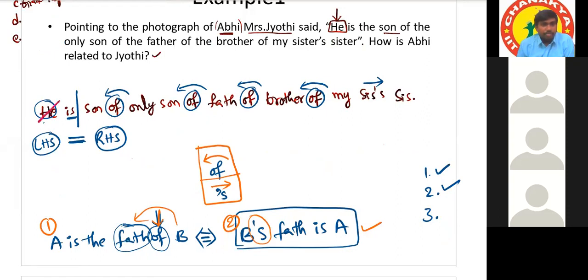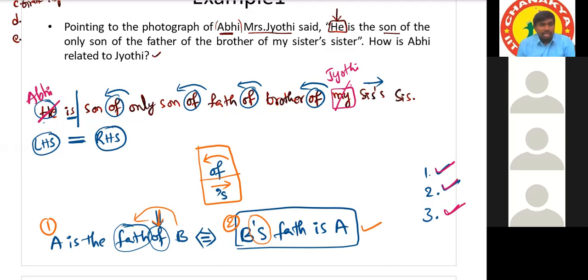Here, who is he? In the given question, who is he? He means the boy, male, Abhi. Yes, Abhi. And here, who is "my"? Who is the speaker? Jyoti. Jyoti is the speaker. Okay, so this is the third thing to do. The first thing is "of" or apostrophe S. The second thing is cut the sentence up to "is". And the third thing is replace pronouns by their names. Okay.